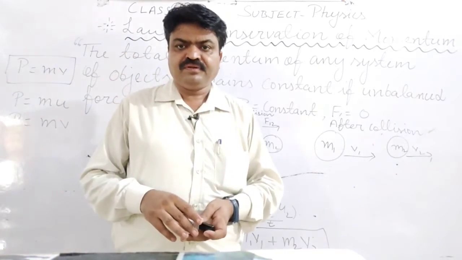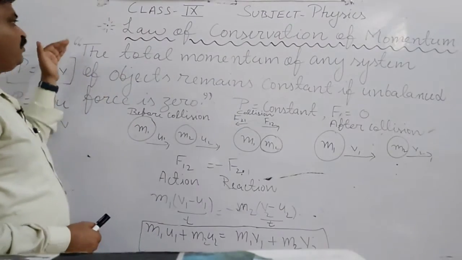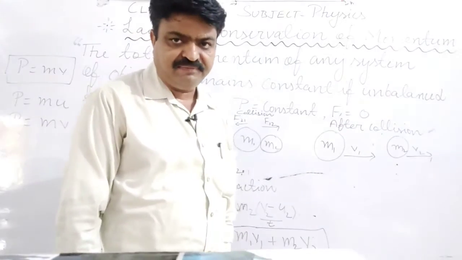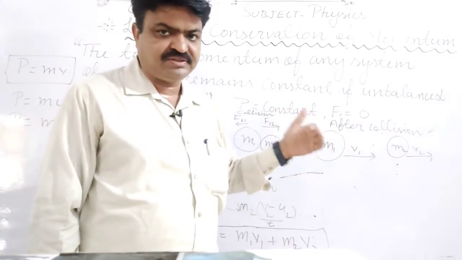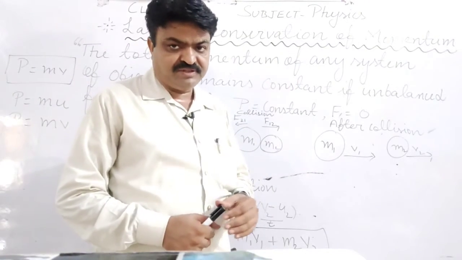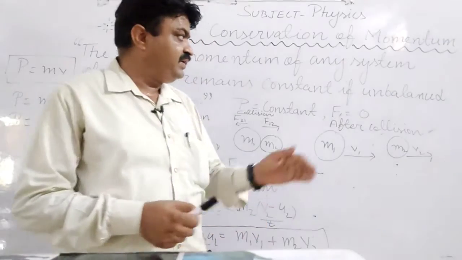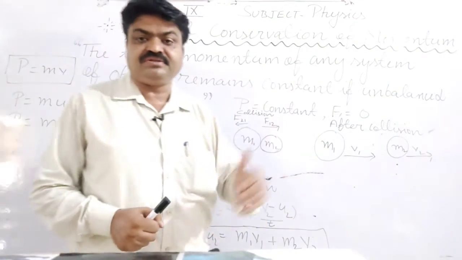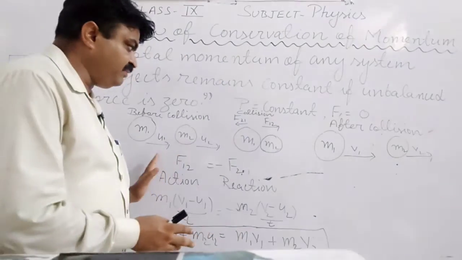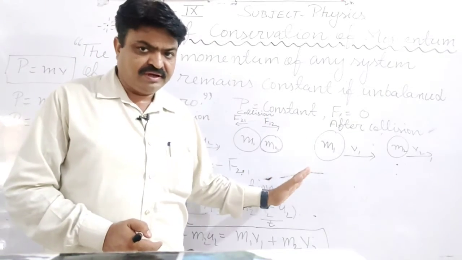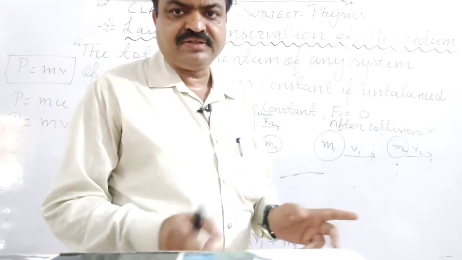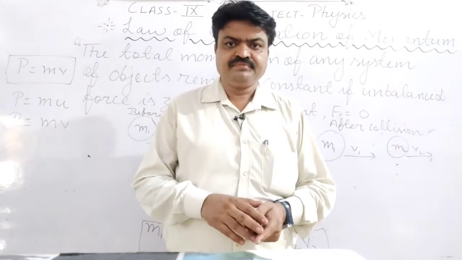So again I am repeating, according to the law of conservation of momentum, the total momentum of any system of objects remains constant if the unbalanced force is zero. That's why their momentum is conserved. Why is it conserved, student? It is according to the action and reaction law.